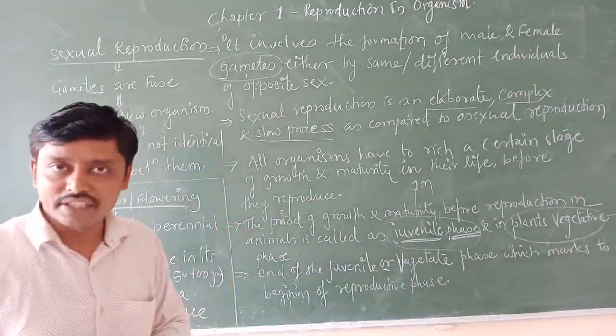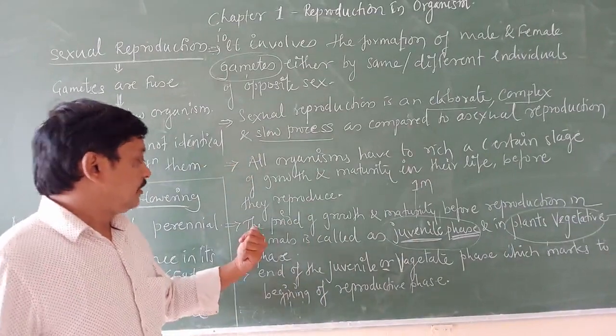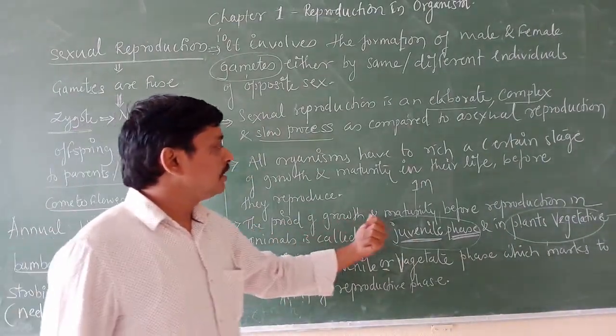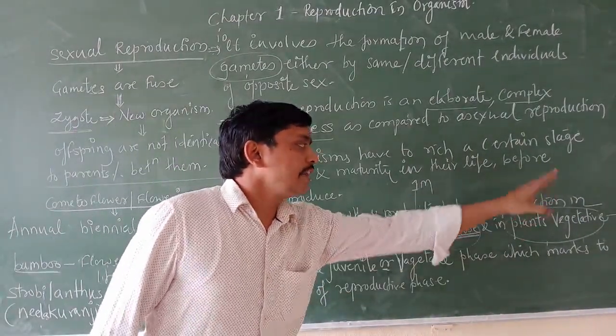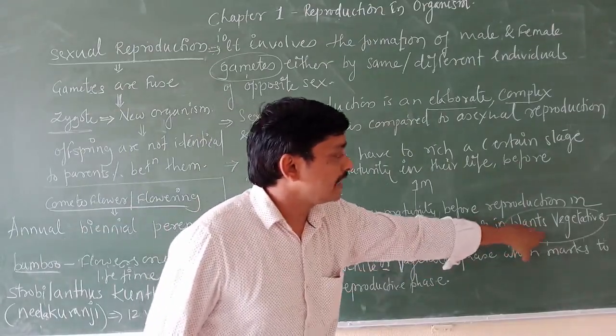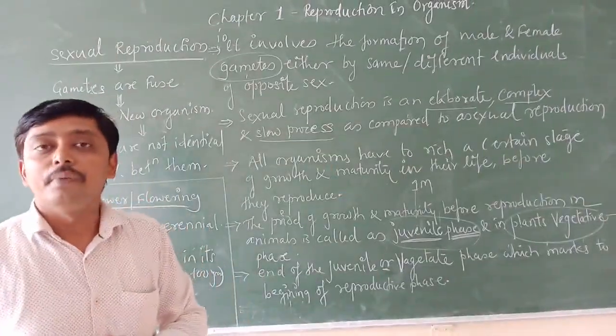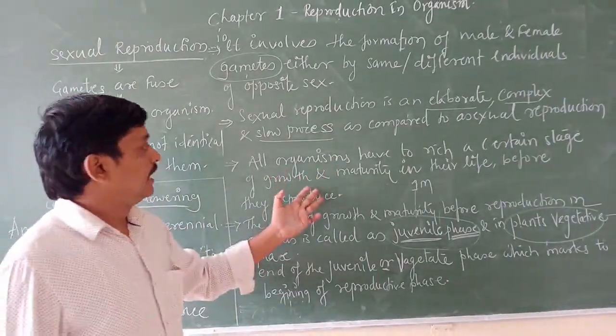This question can come. Or else, the period of growth and maturity before reproduction in plants is called the vegetative phase.